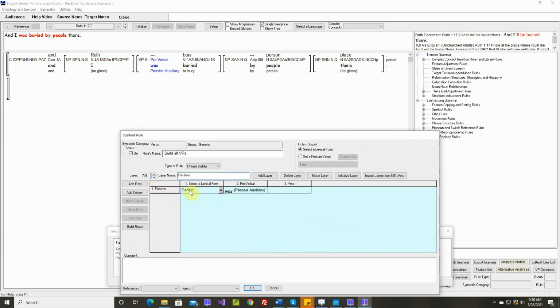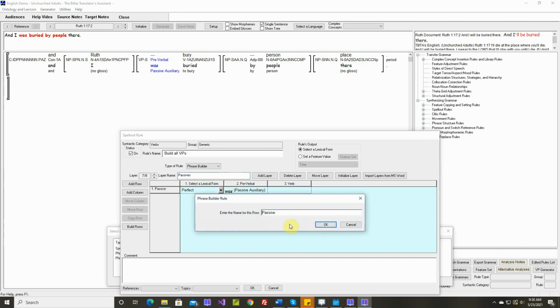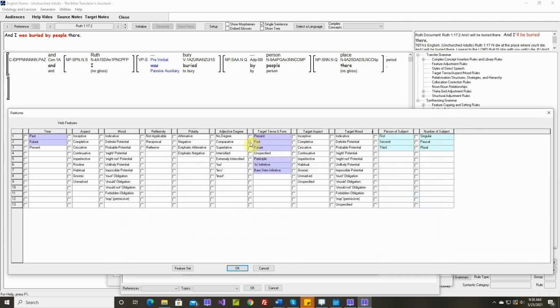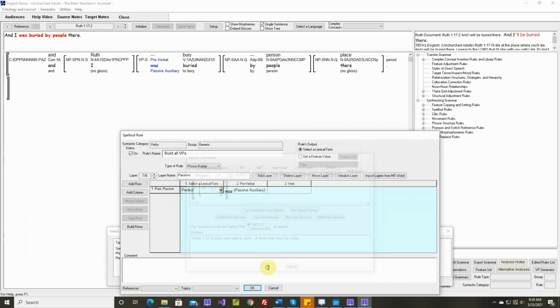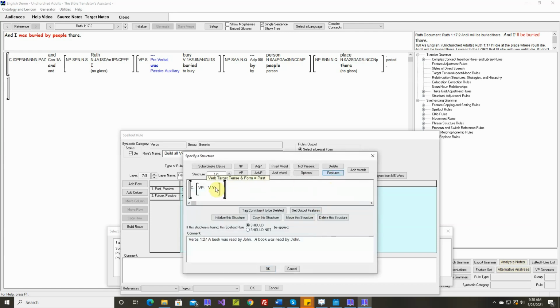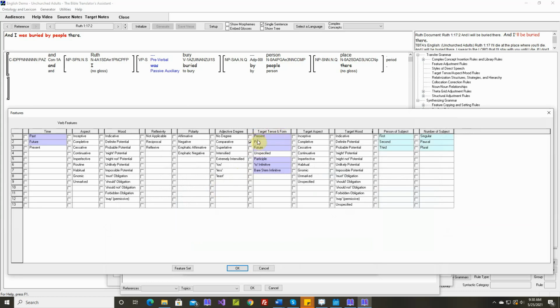Layer 7, okay. This is for past tense. Let's mark this. This is for past passive. And let's copy this row and add another one for future. And we use target tense, future.